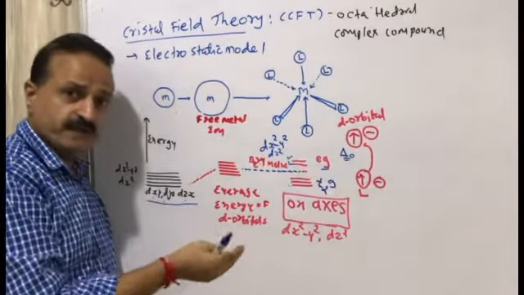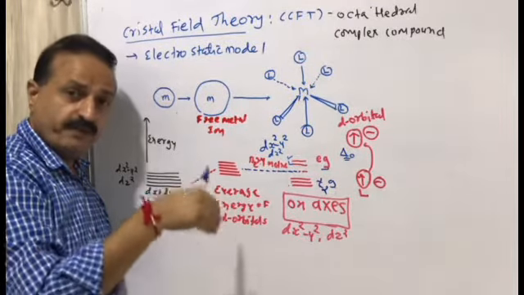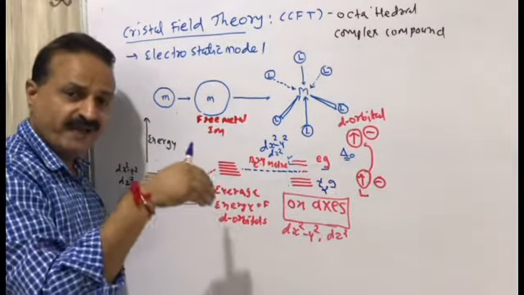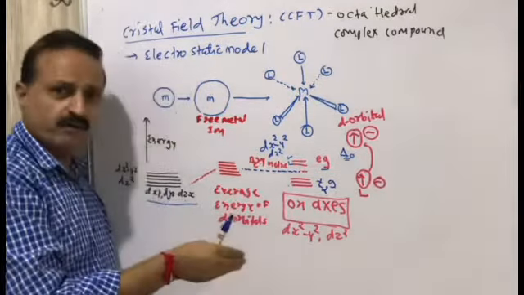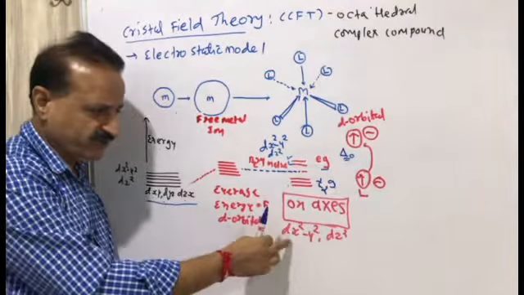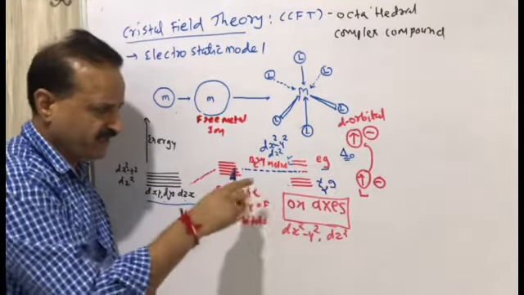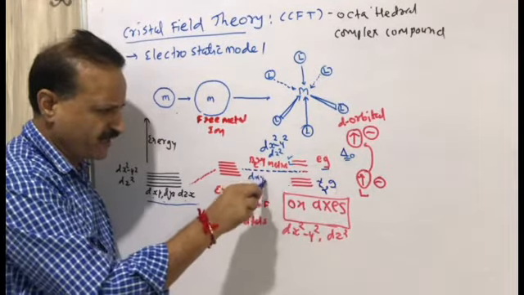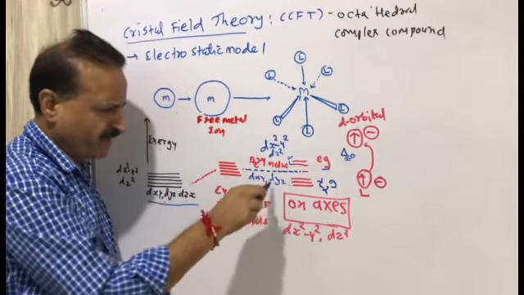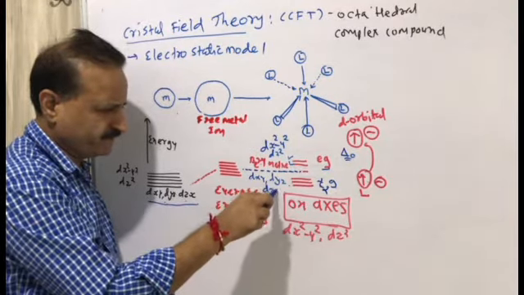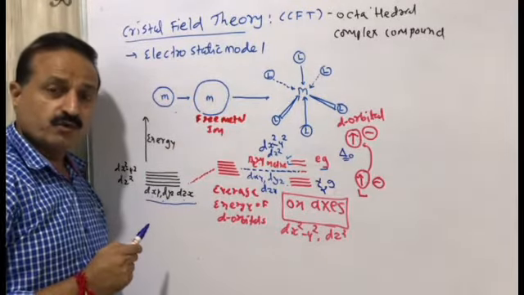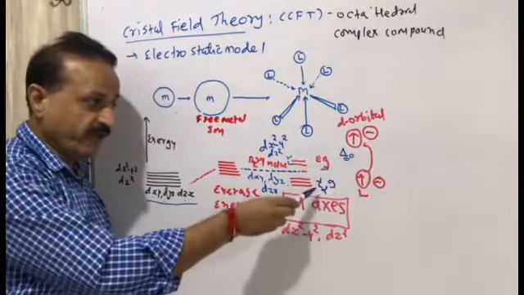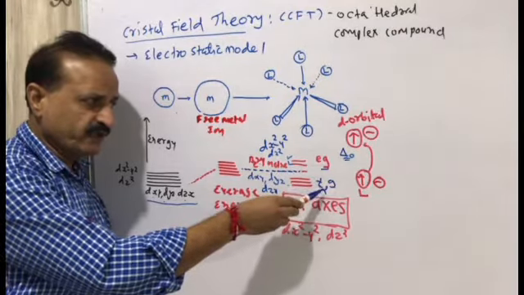And less repulsion is done between the electron of ligand and electron of d orbitals. Those three orbitals are dxy, dyz and dzx. These will lose the energy, so they will have the energy level T2g.